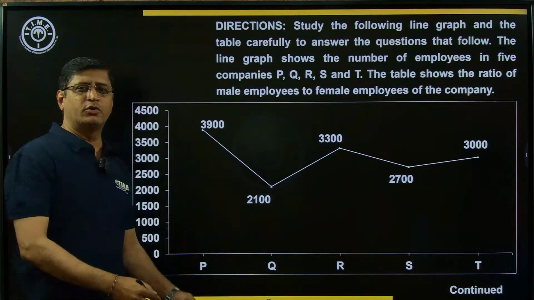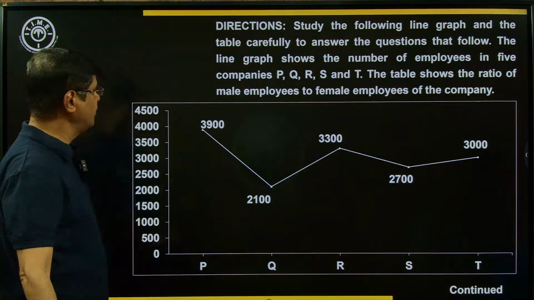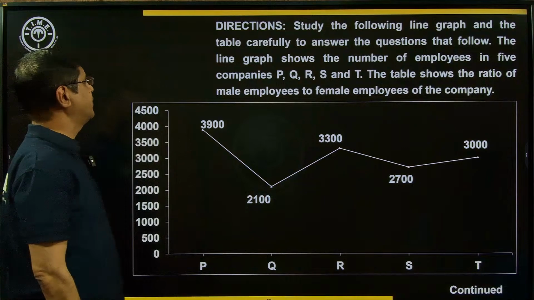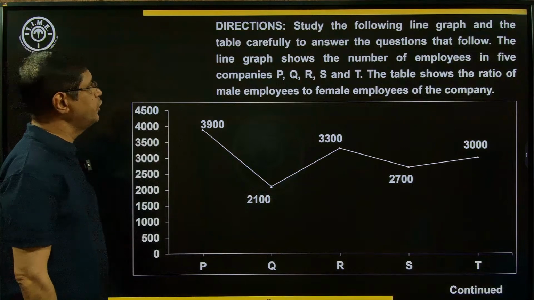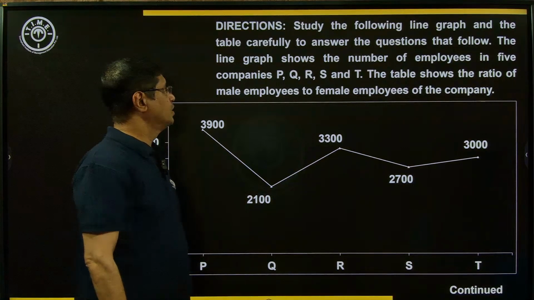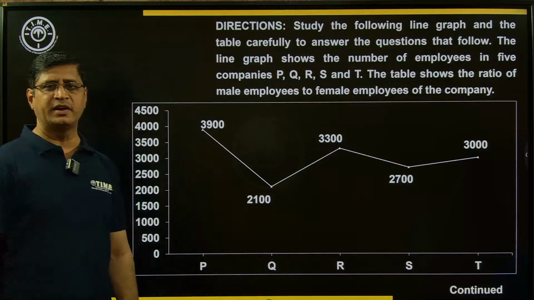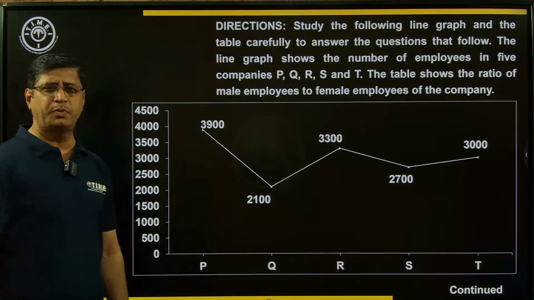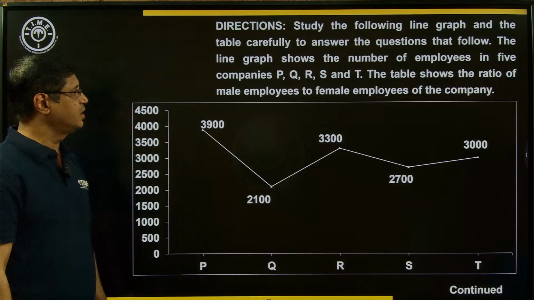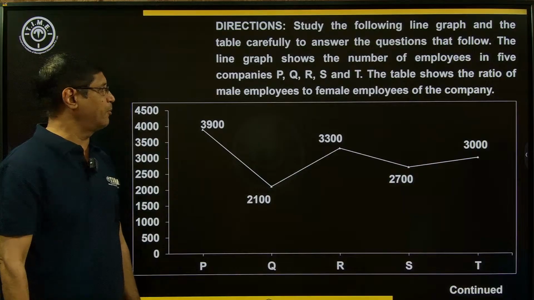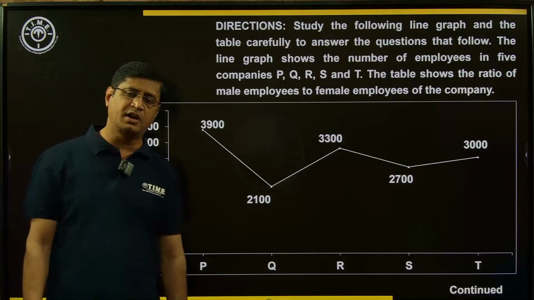Yes, my dear students, now data interpretation. The line graph is given. Study the following line graph and the table carefully to answer the questions that follow. The line graph shows the number of employees in 5 companies, P, Q, R, S, and T. The table shows the ratio of the male employees to the female employees of the company.